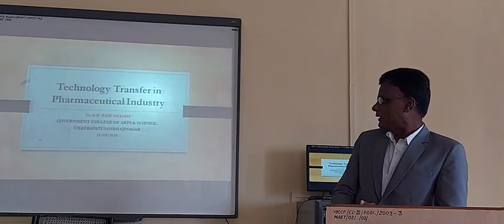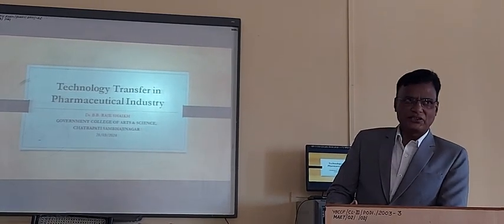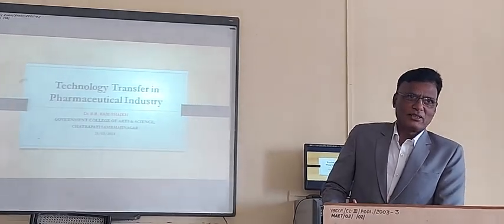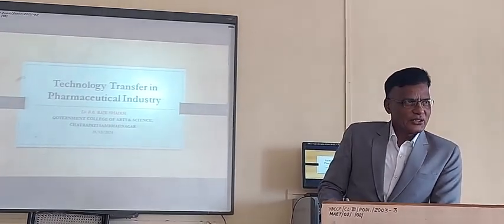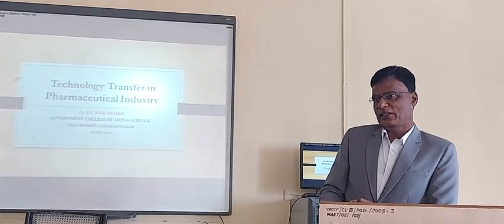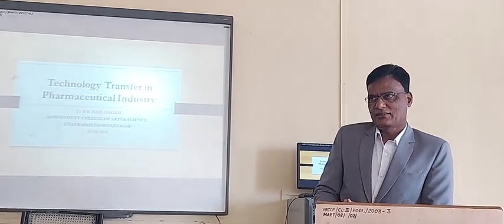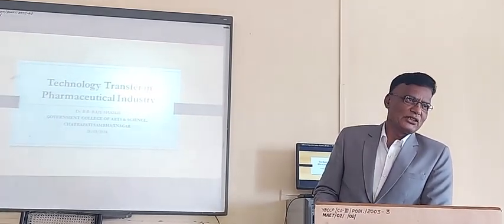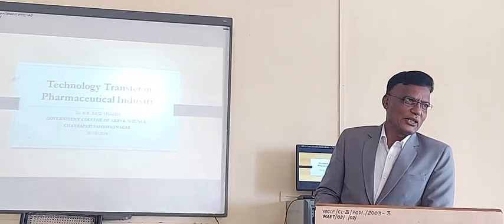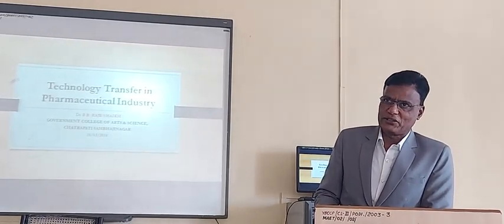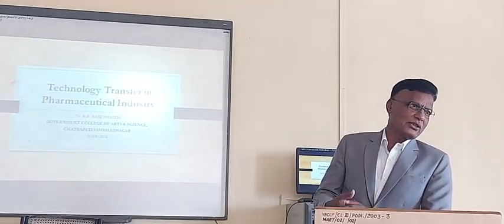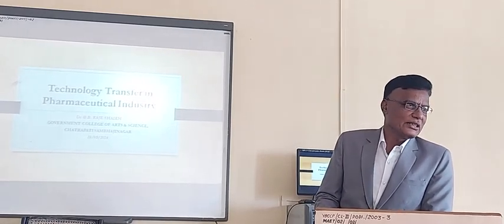When you go to see technology transfer in the pharmaceutical industry, the main thing is that there is continuous research going on in all fields, not only in pharmaceutical. In all fields of life, there is a continuous process of research. There is no stop for the research. One step by one step, upgradation is there, new research is available.